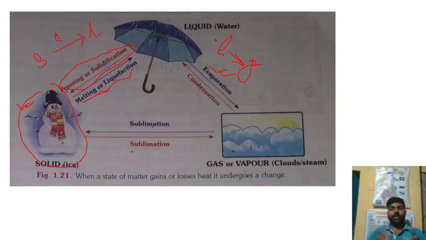Now we see that from the cloud the rain is forming, rain is coming. What is this process known as? It is known as condensation. When a gas or vapor converts into a liquid by losing heat, that process is known as condensation. As I said, the process involves the loss of heat, so this is an exothermic process.